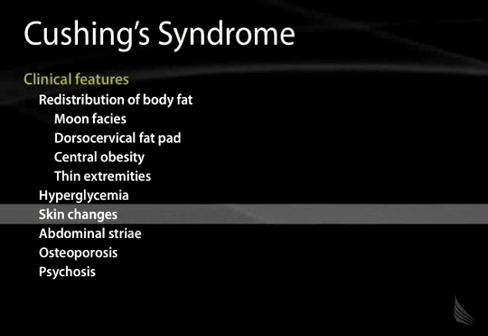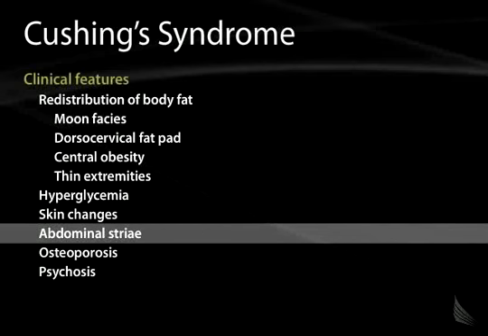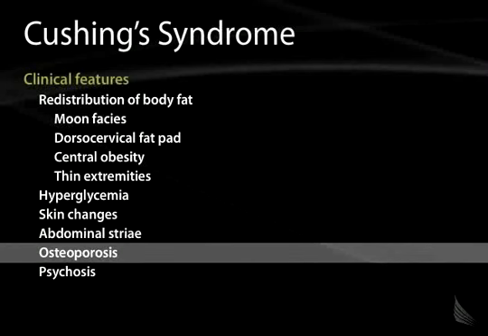Skin changes depend on the etiology. If it's an ACTH-dependent form of Cushing syndrome, then because the precursor of ACTH is metabolized to produce MSH, you can get some bronzing, some darkening of the skin. Abdominal striae can occur from the obesity, as well as some capillary fragility related to the excess cortisol. Osteoporosis occurs, bone weakening occurs because cortisol stimulates osteoclasts and therefore stimulates bone breakdown.